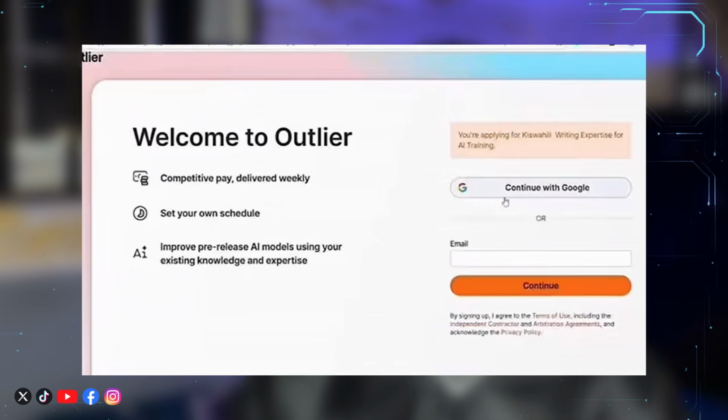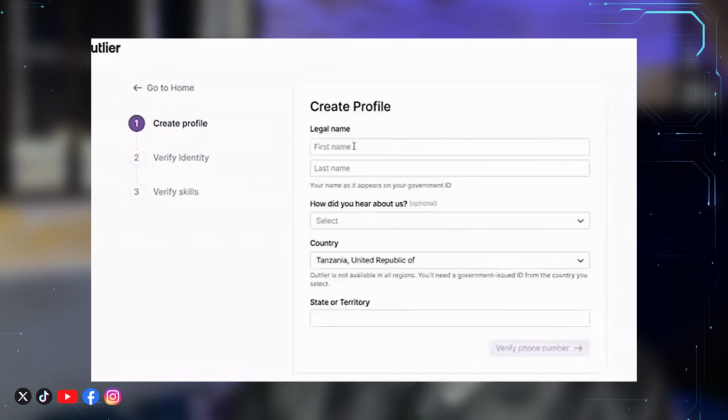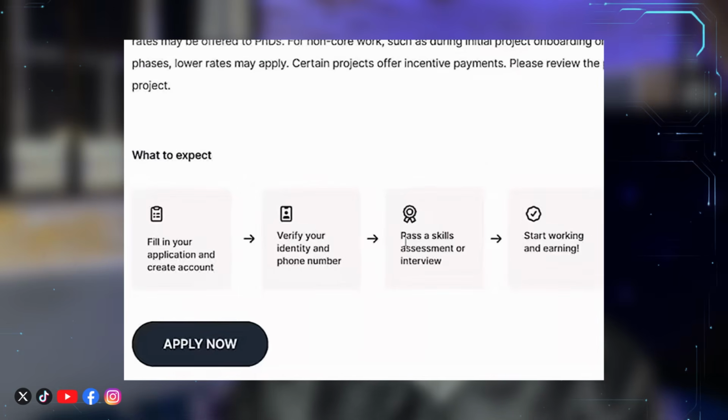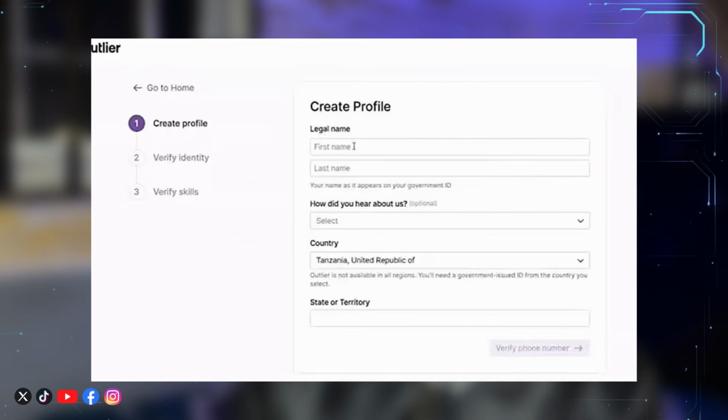So what you basically need to do is to click on the link, and it's going to take you to the Outlier website. Once you get on this page, you look for the sign up button and you basically click on it. It's going to take you to this page where you have to create your profile. Now, one important thing you need to know again is that for you to create a successful profile on Outlier, you are going to go through three basic stages. The first stage is what you're seeing on my screen here, which is to create your profile. This is where you get to fill in your legal name, like your first name, your last name, how did you hear about Outlier, and basically that.